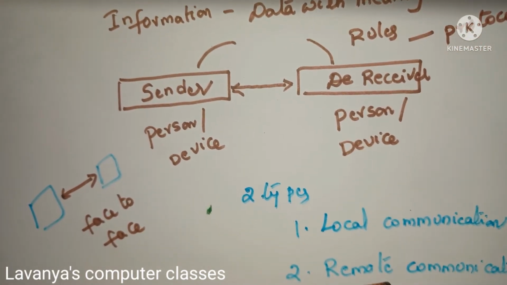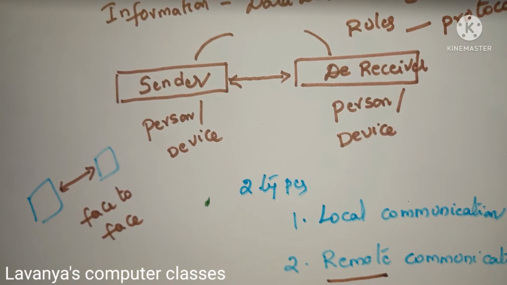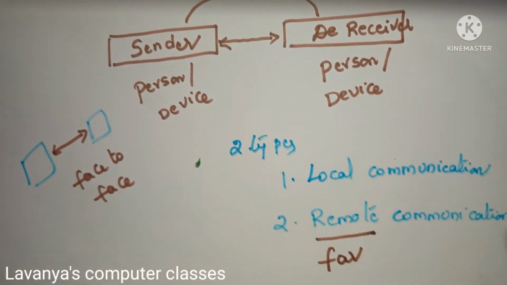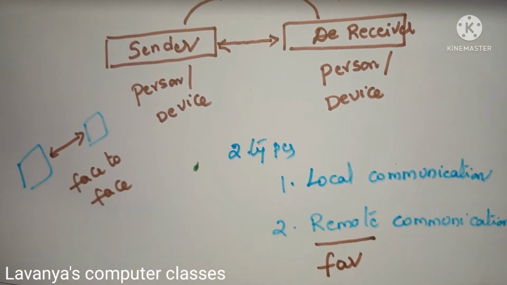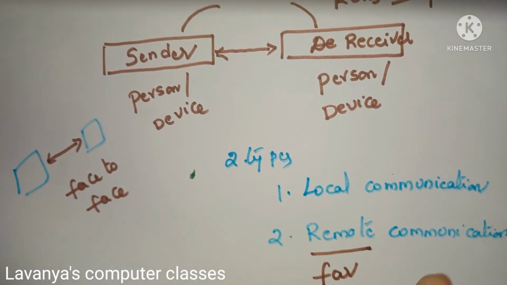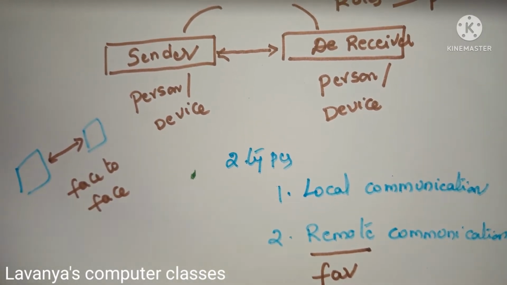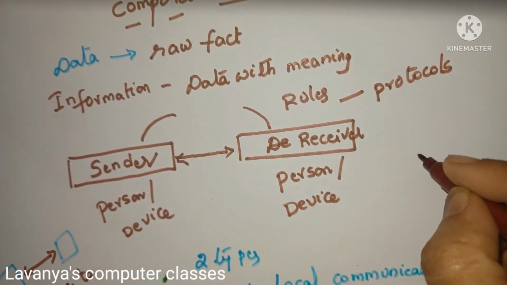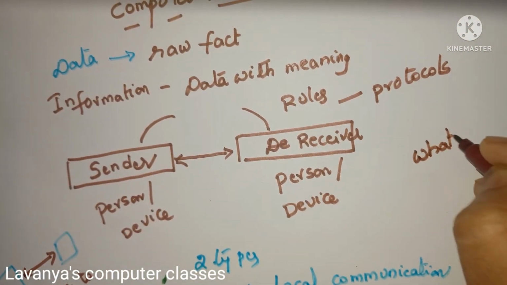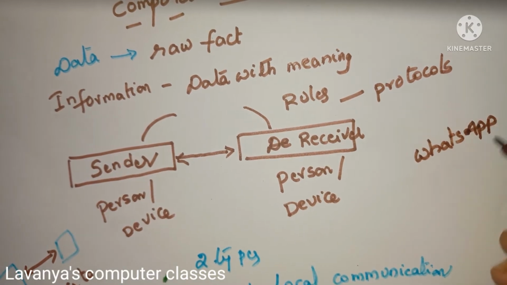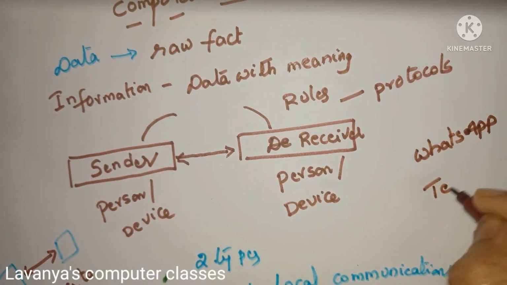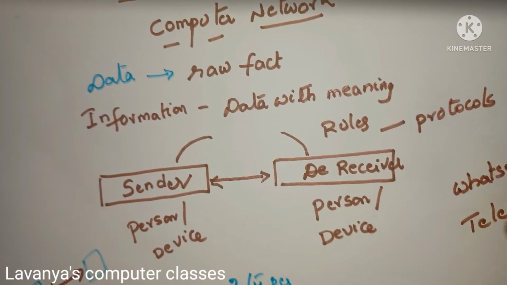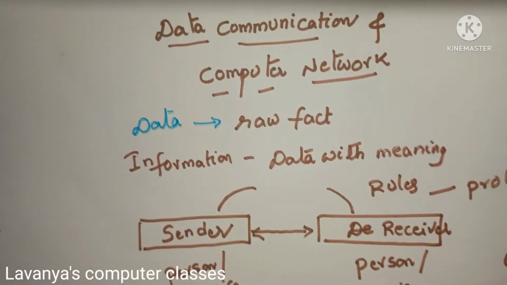The second one is remote. Remote means far distance. If the sender is in one place and the receiver is in another place, but I want to communicate information from sender to receiver, that is known as remote communication. Examples of remote communication are WhatsApp messages, Facebook messages, and telecommunications.